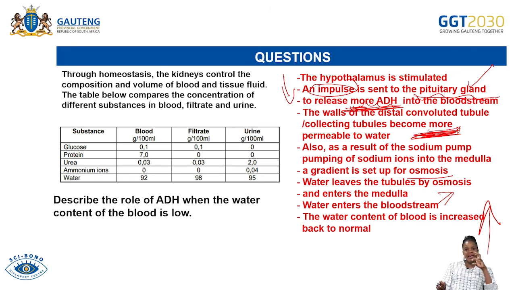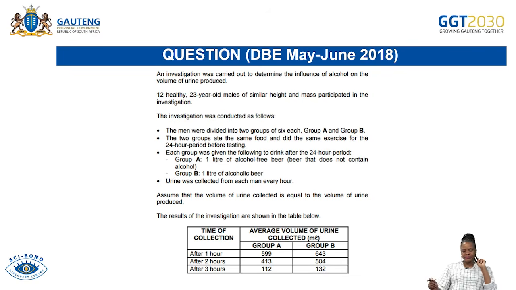So you see, the important thing here that you must always know is that the pituitary gland will secrete ADH. In this instance, it will secrete more ADH, so that more ADH makes the renal tubules more permeable. That is it, grade 11s. This one was taken from a DBE 2018 matric paper. Why a matric paper? Don't forget that homeostasis is also done in grade 12, meaning that if you master it now, when you get to grade 12, you are not going to struggle.